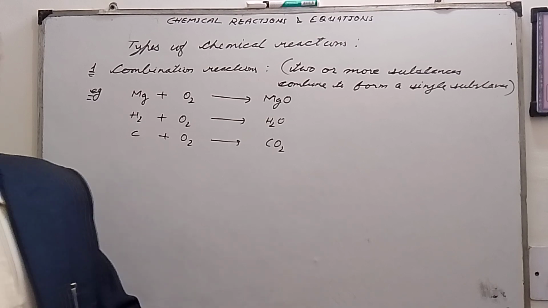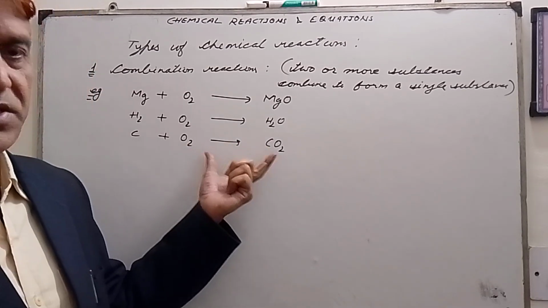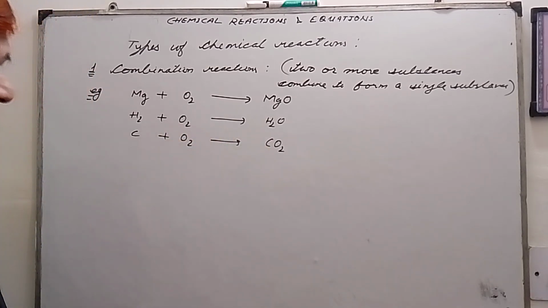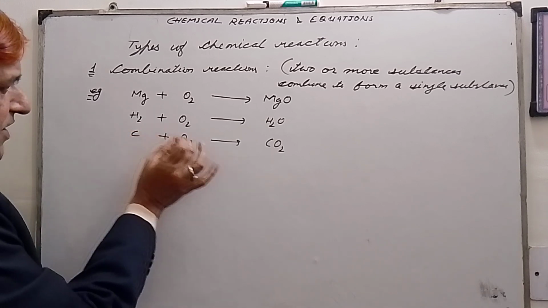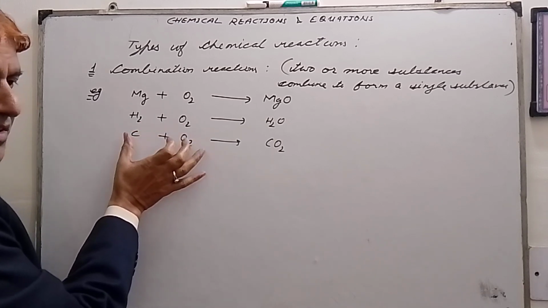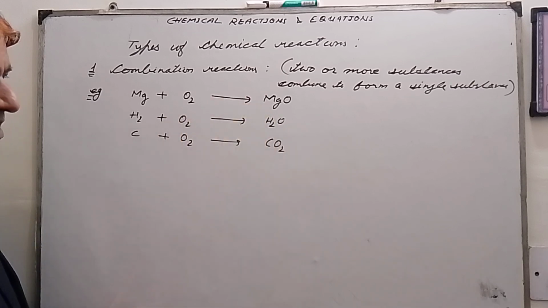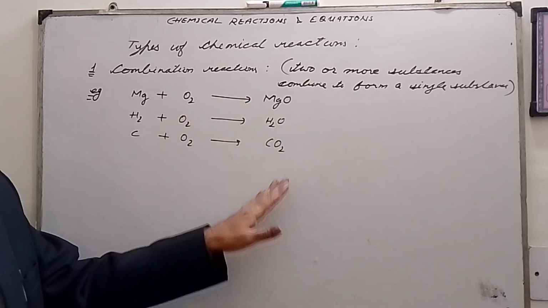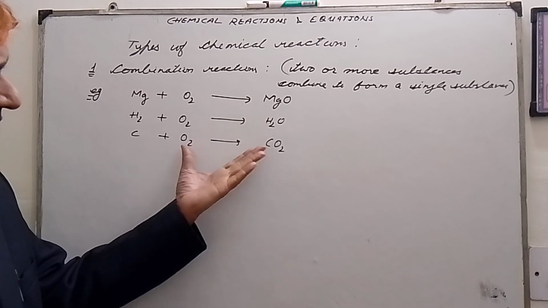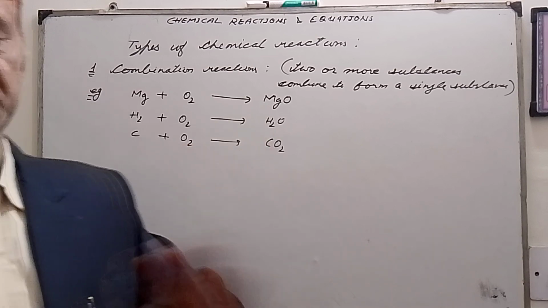My dear students, this is also a combination reaction: two substances, carbon and oxygen, on the reactant side, and one substance, carbon dioxide, on the product side. So this is also an example of a combination reaction.